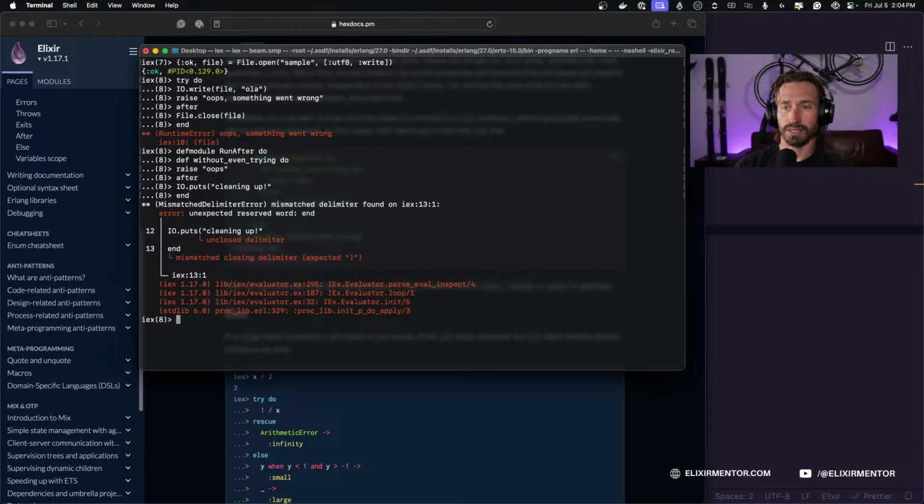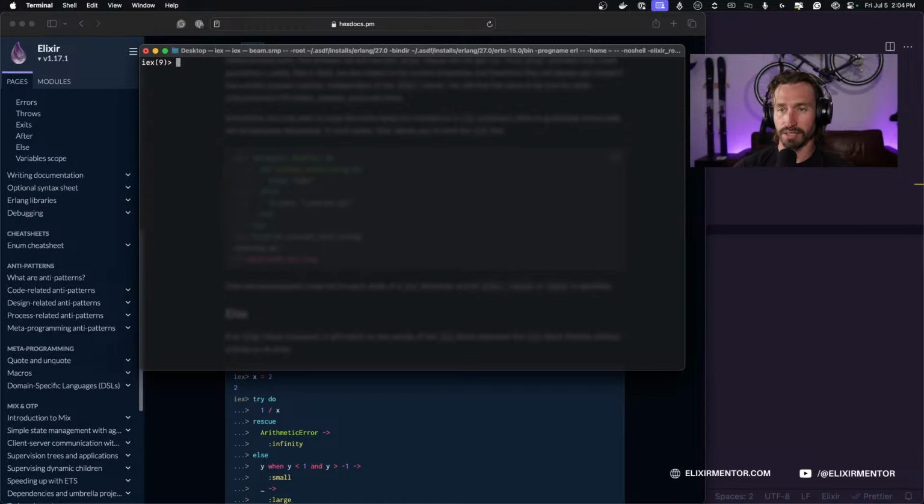Whoops, what did I do? I hate working in the shell, guys. All right, I missed a parenthesis. So we have our defmodule RunAfter, we're creating our function without_even_trying, we're raising our "Oops" error, and then we need our after, and then our cleaning up, which I forgot the closing parenthesis on. And then we have to end the raise block here, and then end our module.